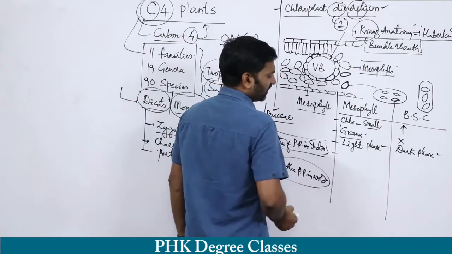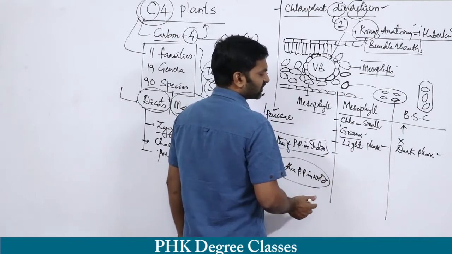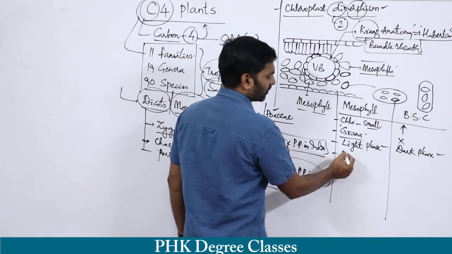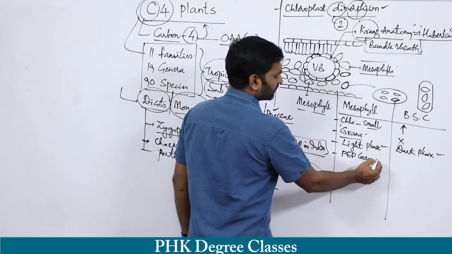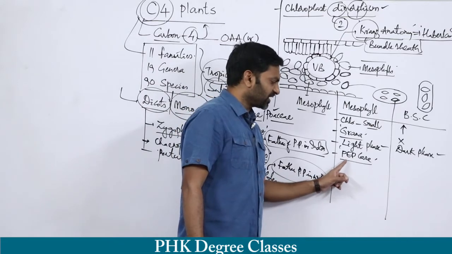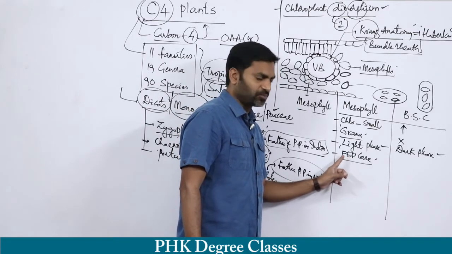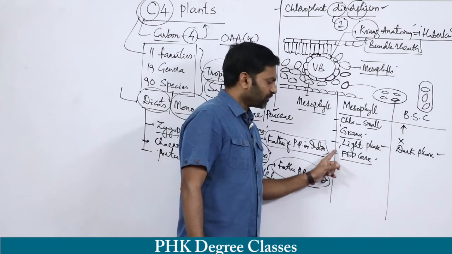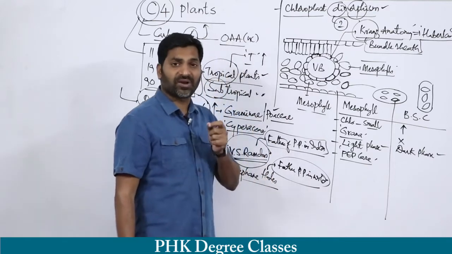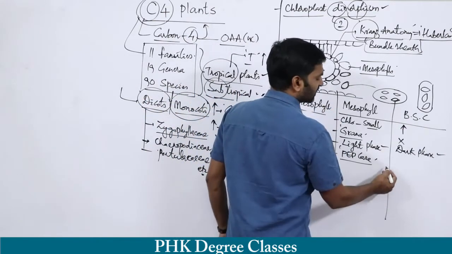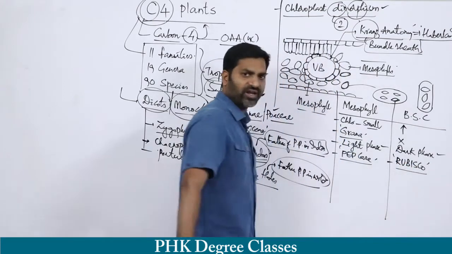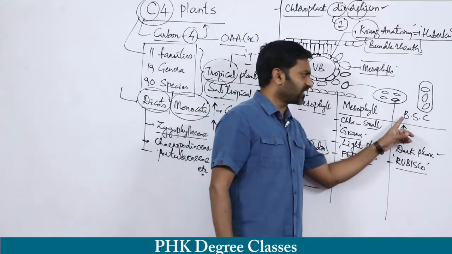Then these mesophyll cells are having PEPcase, an enzyme. PEP indicates phosphoenolpyruvate. PEPcase is an enzyme which is present inside the mesophyll cell, whereas in the bundle sheath cells there is an enzyme called Rubisco. So Rubisco is located inside the bundle sheath cell.